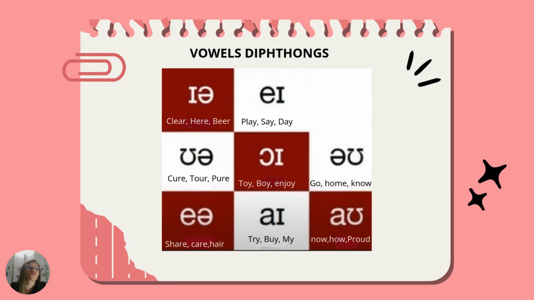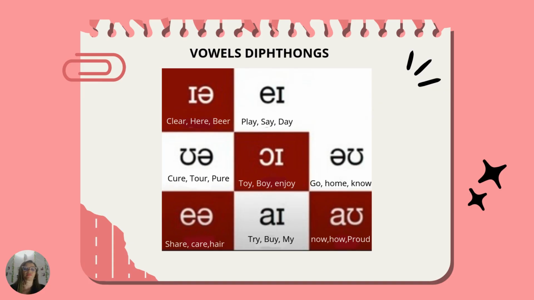This sound occurs in the words share, care, hair. For example, let's share the hair products.